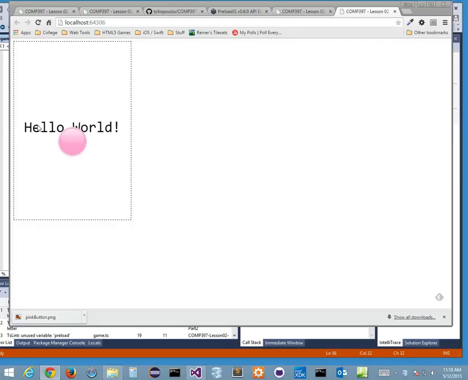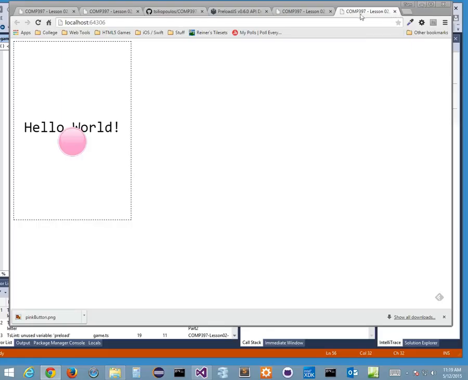A list of images and objects that I'm loading into my stage. It's a big list. That means the order that I load things in is the layering order, unless I otherwise specify. So if I want to put my button underneath my hello world, I've got to add it first. For now we don't care. We just need to move it away from hello world because our button is going to be different than the hello world.